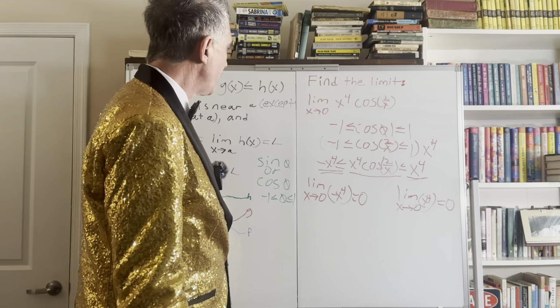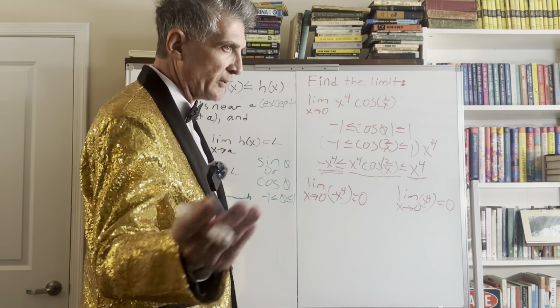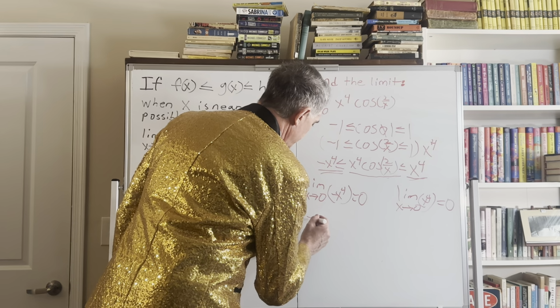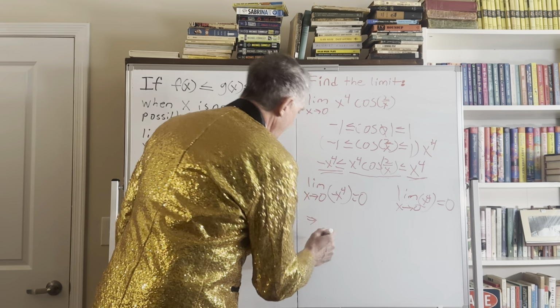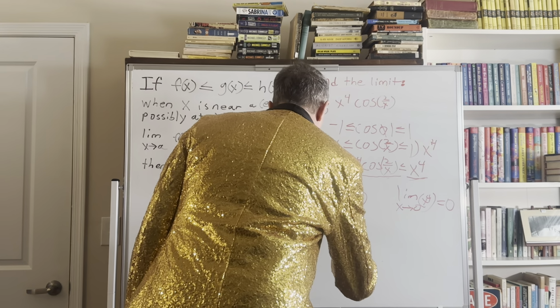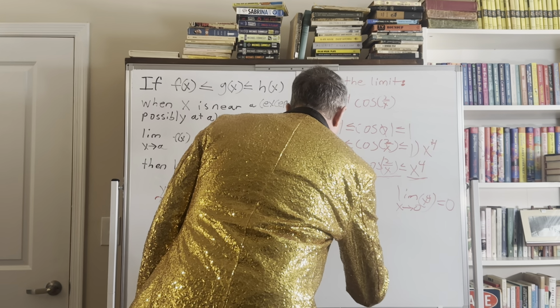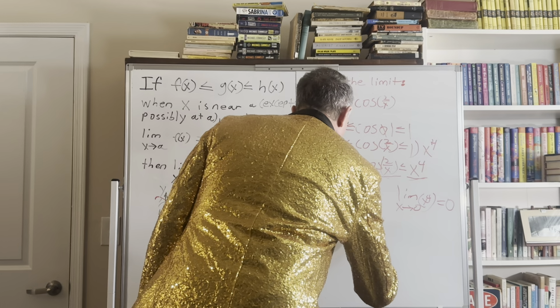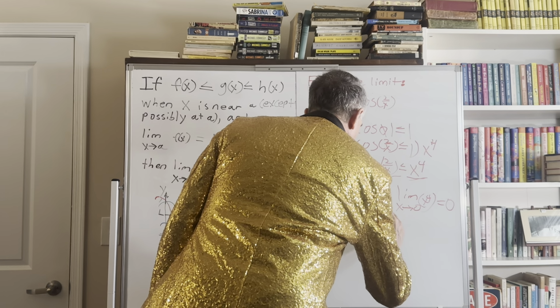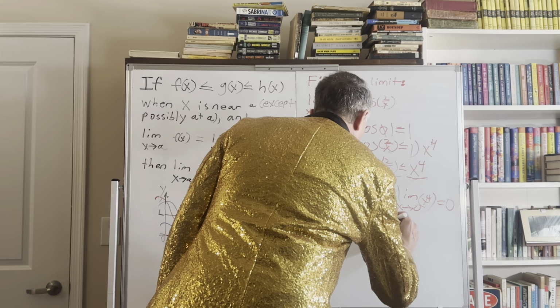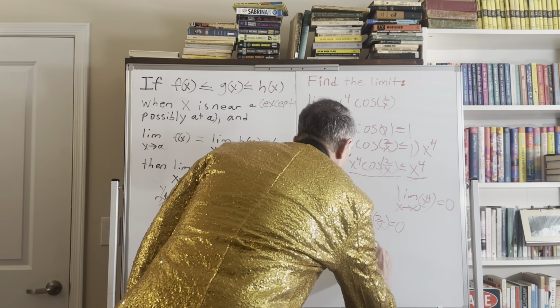So now we have to make another formal and final statement here, especially if you're in school, you'll probably be required to do this. So this implies that the limit of x raised to the fourth cosine 2 over x as x approaches 0 also equals 0 by the squeeze theorem.